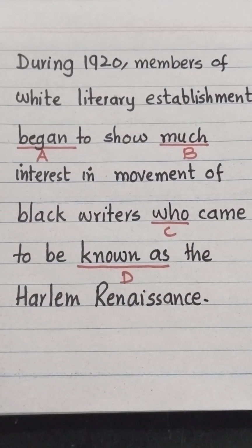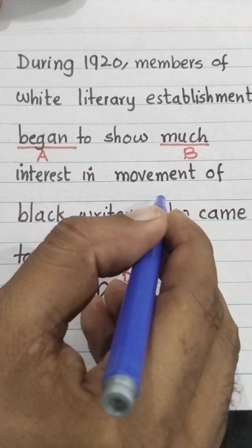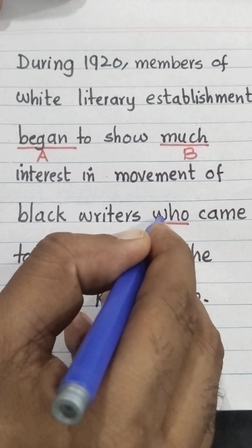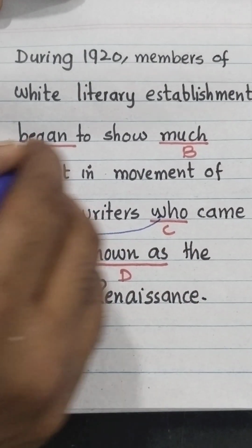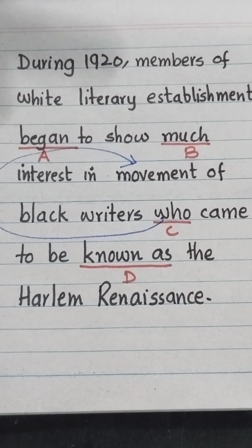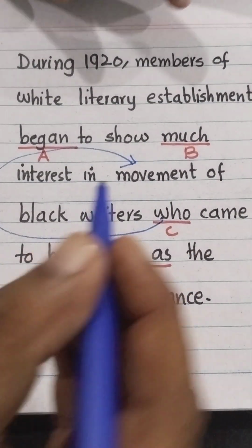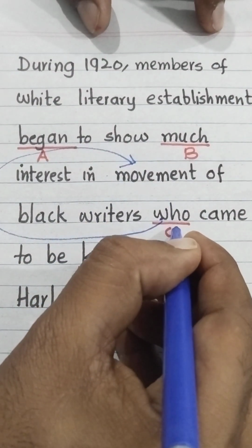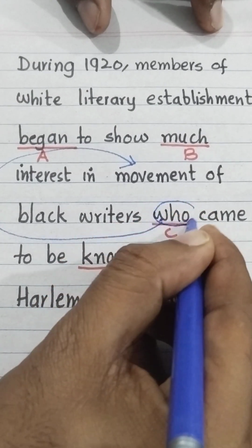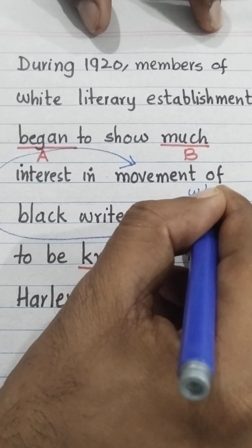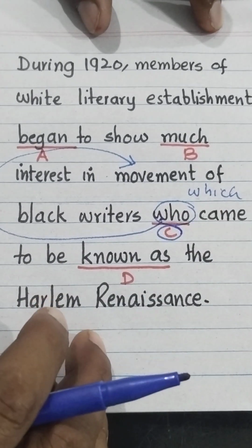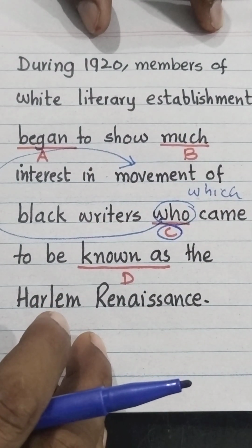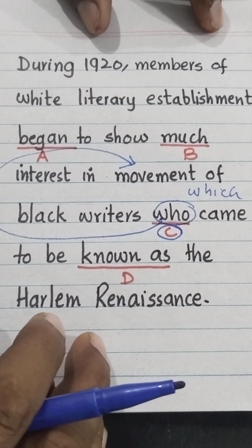Now this refers to the movement and literary movement is a thing, not human. We don't use who as a relative pronoun, but we use which. So which is a mistake here, which came to be known as Harlem Renaissance.